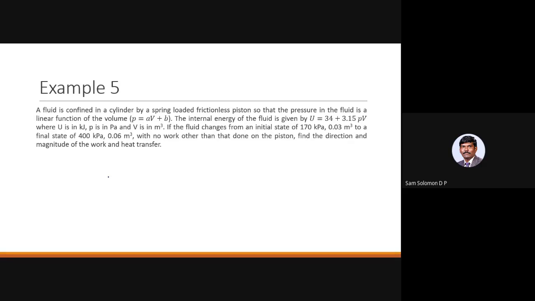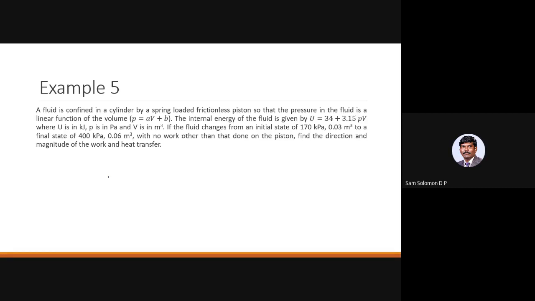Another example from PK. A fluid is confined in a cylinder by a spring-loaded frictionless piston so that the pressure in the fluid is a linear function of volume, P equal to AV plus B. The internal energy of the fluid is given by U equal to 34 plus 3.15 PV.